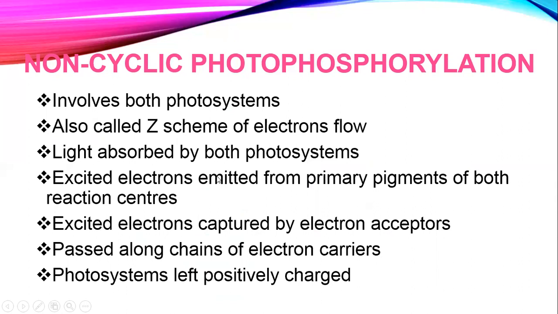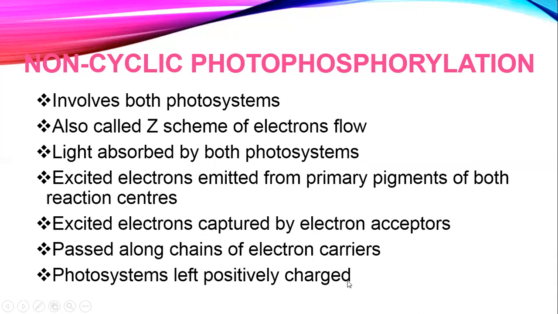But as I said, when we write about this particularly, we have to write in detail what we mean when we say light absorbed by both the photosystems. It means light absorbed by the accessory pigments and then passed to the primary pigments of both the reaction centers. Excited electrons are emitted from the reaction centers. This is called photoactivation, then captured by electron acceptors, passed along the chains of electron carriers.